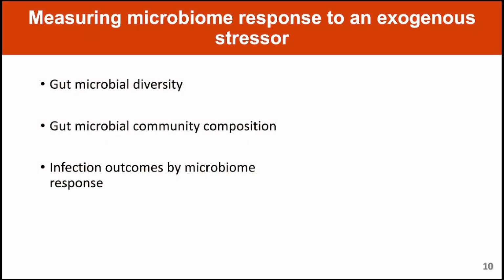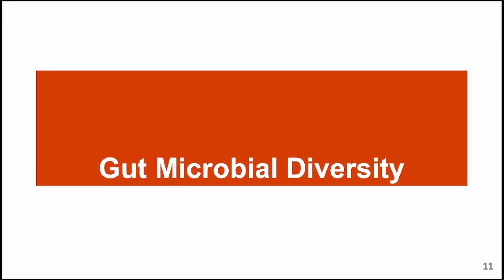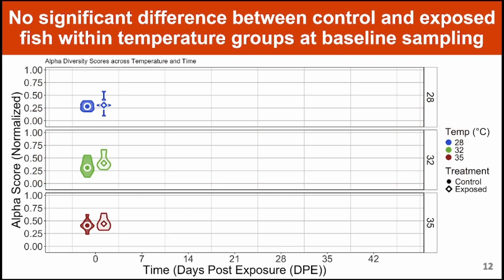To do that, we measured the microbiome's gut microbial diversity and community composition, and then investigated the association between infection outcomes and these microbiome measurements. First, I analyzed the gut microbiome variation in terms of gut microbial alpha diversity. Here I'm showing a figure displaying the median alpha diversity scores as measured by the Simpson's index for each temperature and treatment group across time, with violin plots indicating the amount of variation for each group.